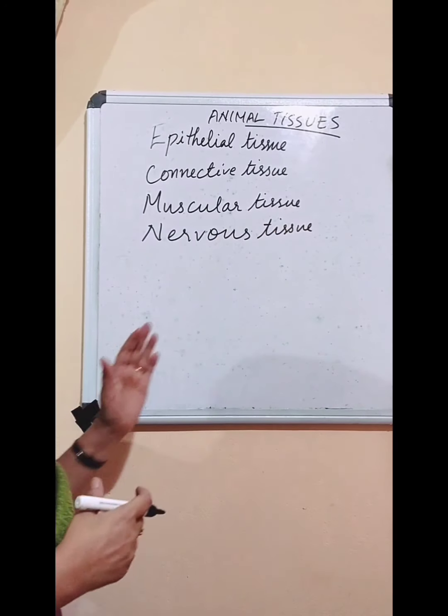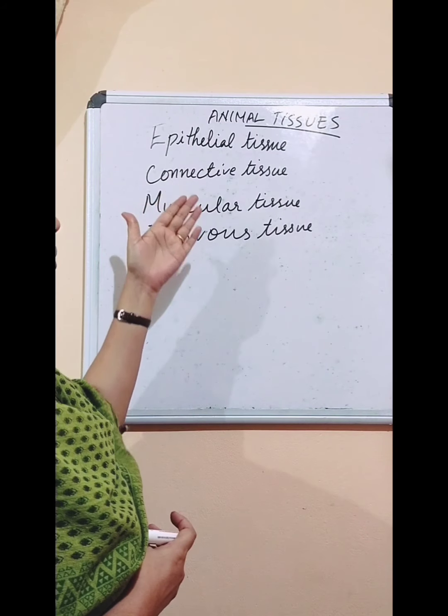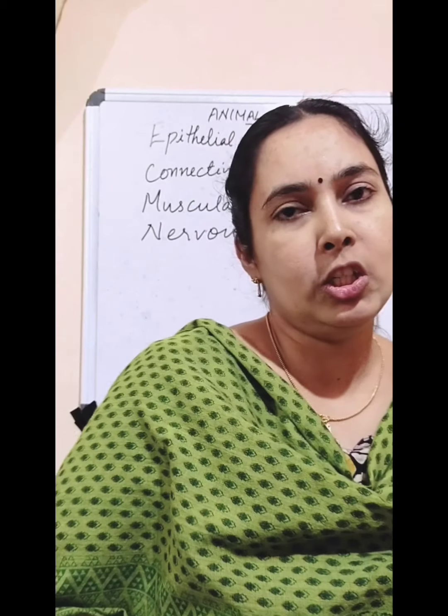So which are the different types of animal tissues? Epithelial tissue, connective tissue, muscular tissue and nervous tissue.